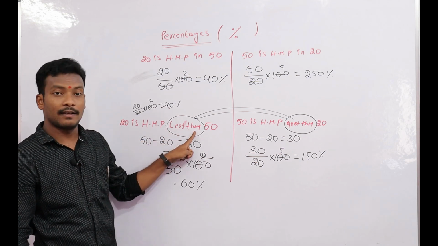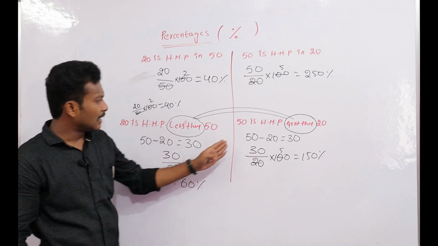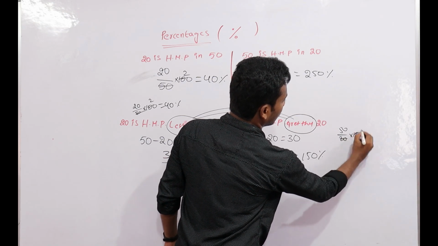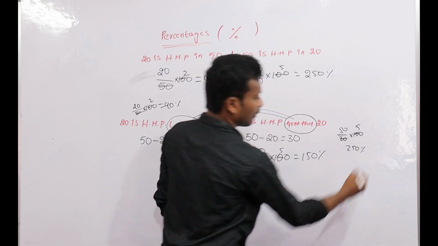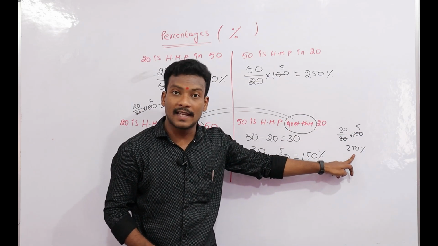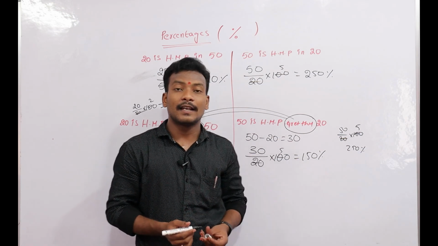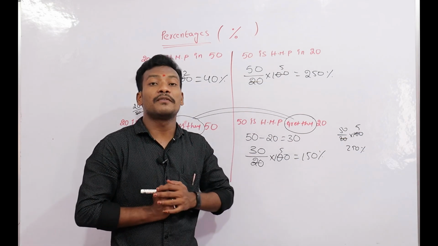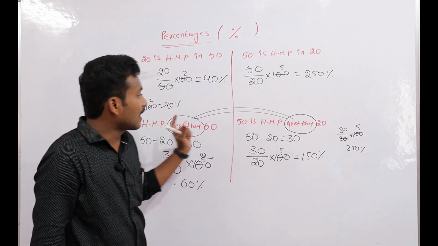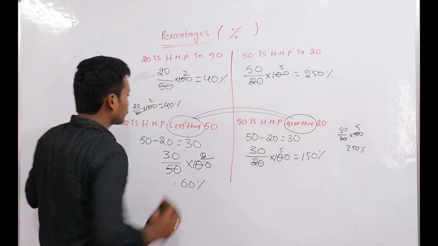Here it is less than, so 100 minus 40 is 60. In the same way, 50 in 20 is 250%, and since the examiner asks greater than, 250 is greater than 100 by 150 percent. This is the comparison of percentages, and less than or greater than.